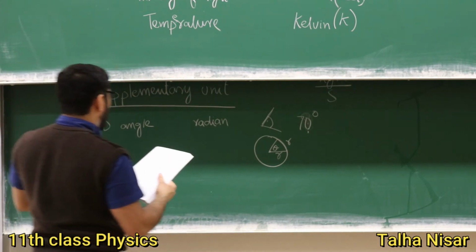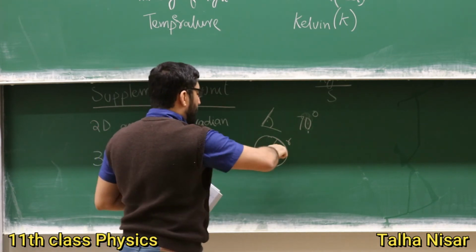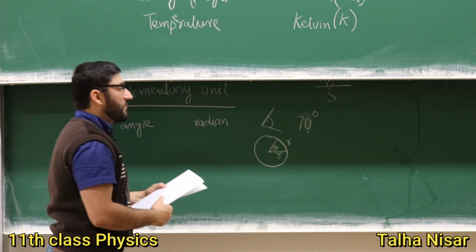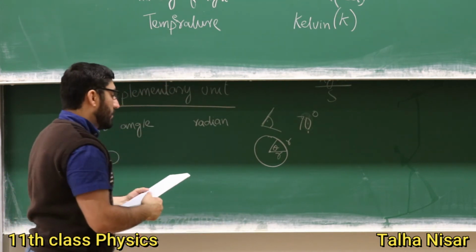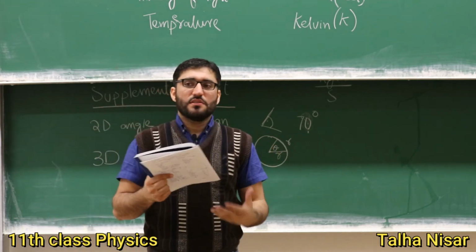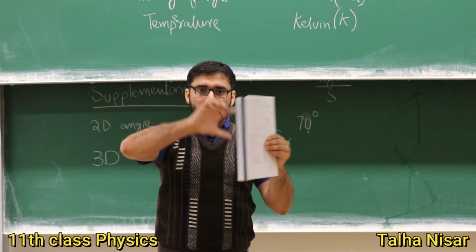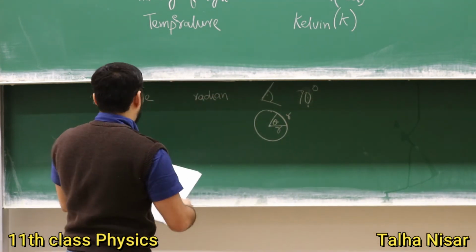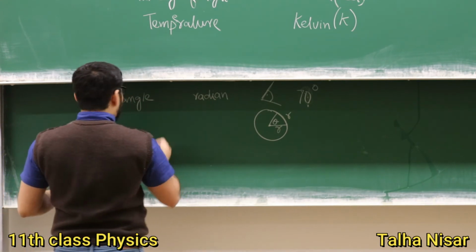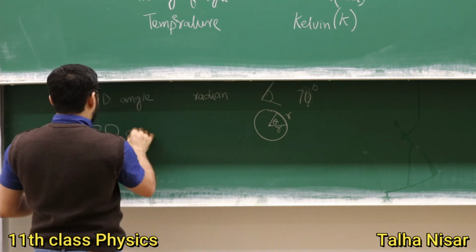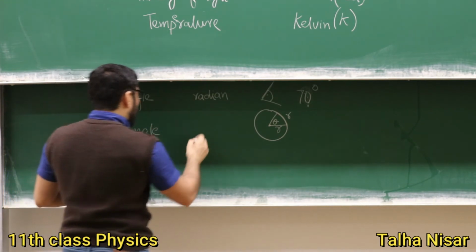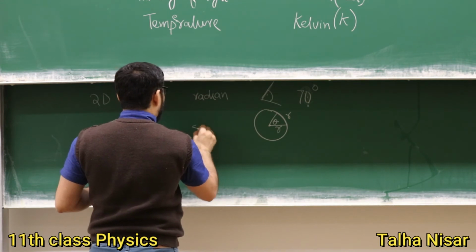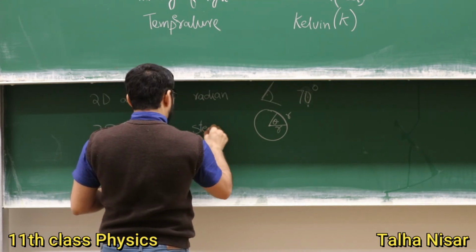So the 3D angle, what is 3D angle? This circle is the two-dimensional structure, but what if we have a three-dimensional structure? How do we define the angle for that? For example, a ball or spherical object like our Earth. First of all, the 3D angle, the unit is called steradian.